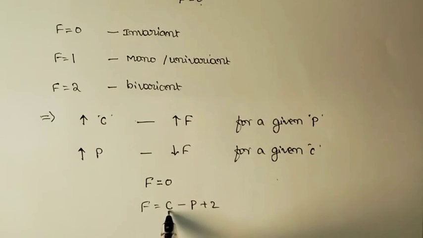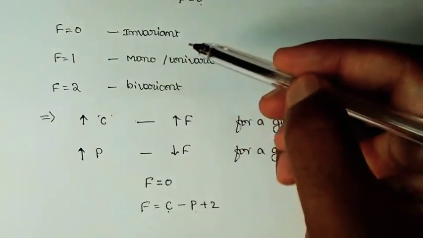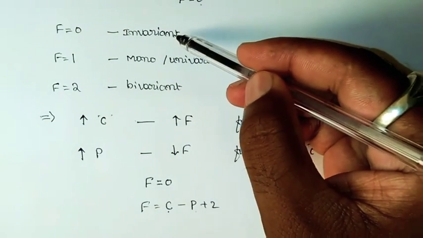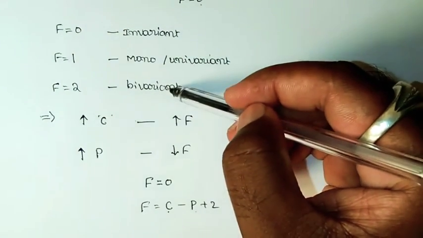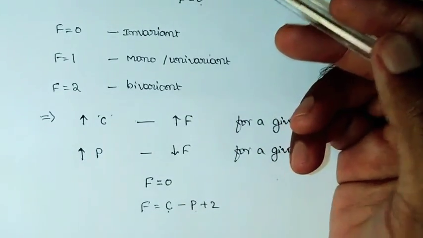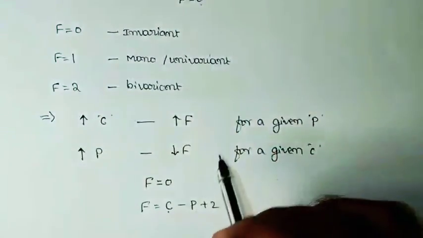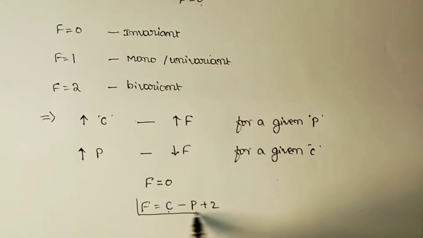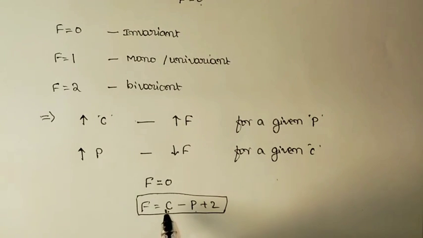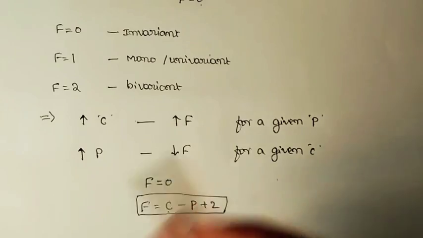And by knowing the number of components and number of phases, it is possible to calculate the number of degrees of freedom, so as to say whether the system is invariant, univariant, bivariant or trivariant. This is about the parameters that come in the phase rule, F is equal to C minus P plus 2. And that's about the basics.